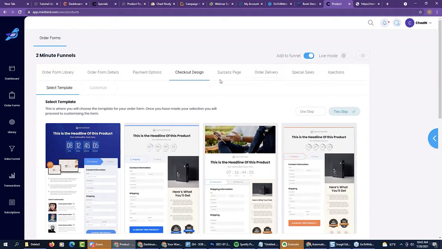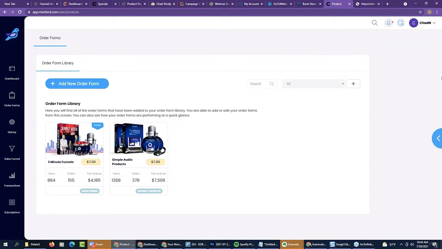So we want to have the very bare minimal necessary to get your product up, to get your order form done. So you got your details, your payment options, you got your checkout design. You tell us what page you want to appear afterwards, and then we have delivery set up. Now, scale of 1 to 10, how many of you understand 1, 2, 3, 4, these 5 tabs? Very simple. And if I come over here to my library, I can see all my products.